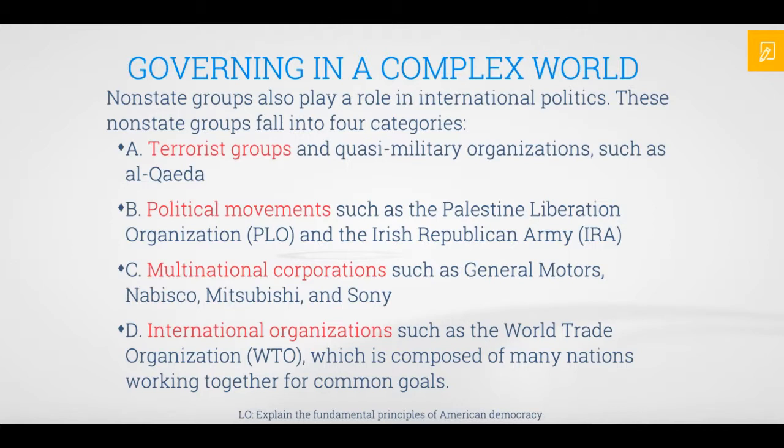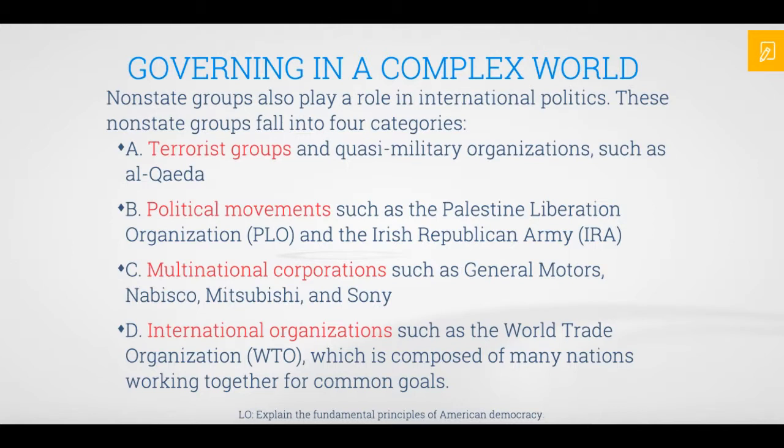Non-state groups also play a key role in international politics. These non-state groups fall into four categories. A, terrorist groups and quasi-military organizations such as Al-Qaeda, or now probably the one we talk about most, an offshoot of Al-Qaeda, ISIS.